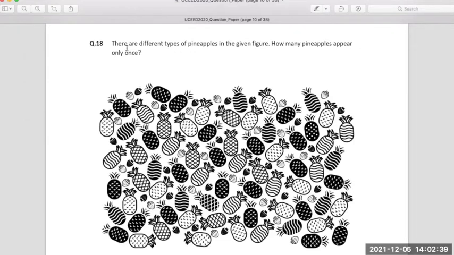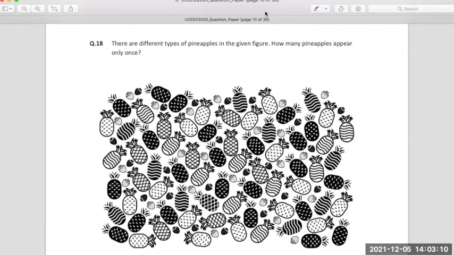Okay, so this is a similar kind of question to the first pattern question that we solved. Here you are given different types of pineapples in the figure. How many pineapples appear only once? In the earlier case, you were supposed to find the distinct patterns, but here you are supposed to say which pineapples appear only once, which means which are the distinct patterns at the end of the day. They are not repeated at all.